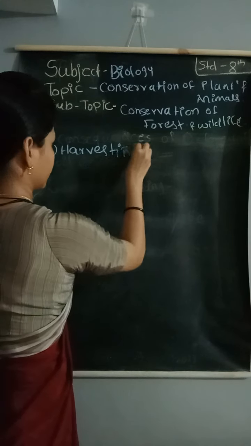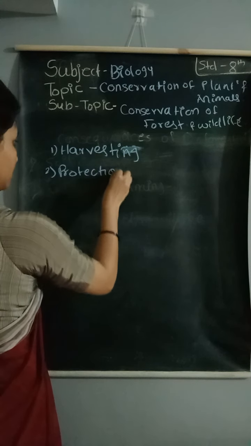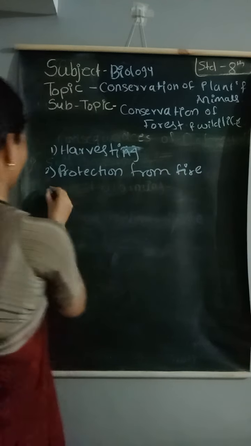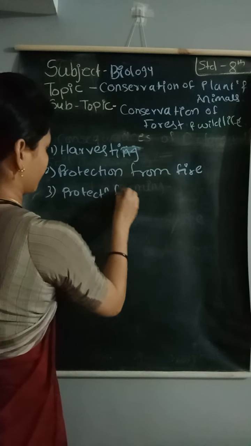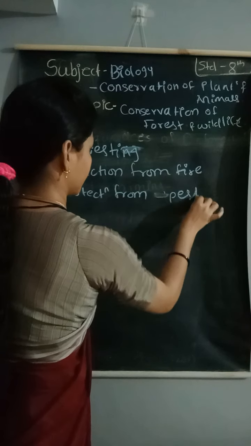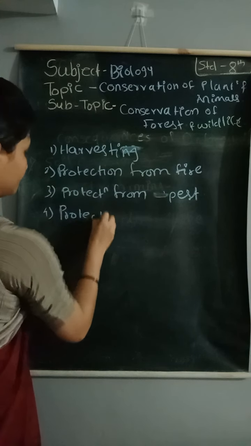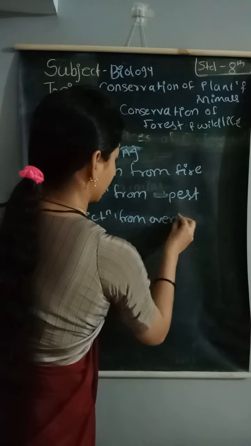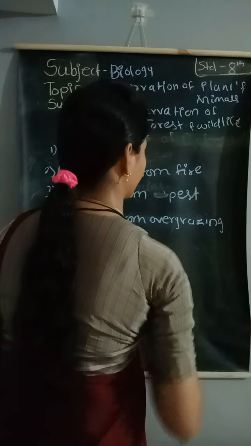Harvesting. Second, protection from fire. Third, protection from pests, and fourth, protection from overgrazing.